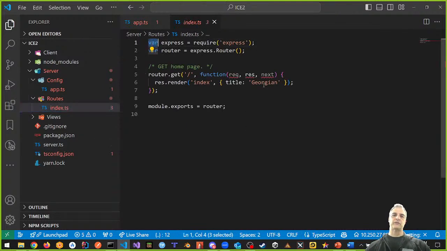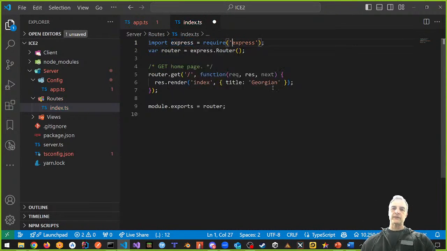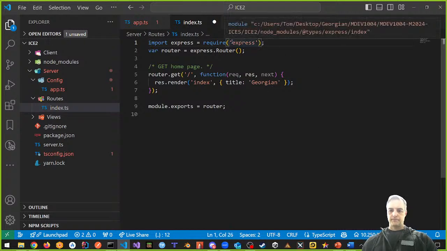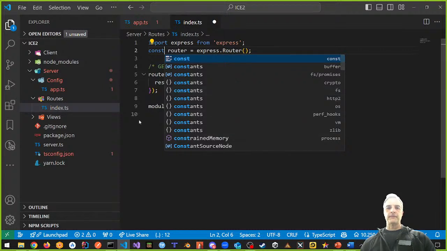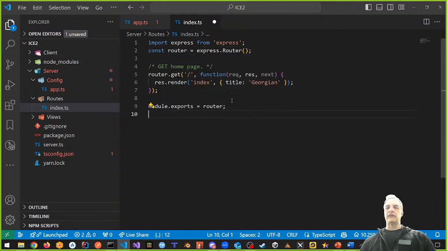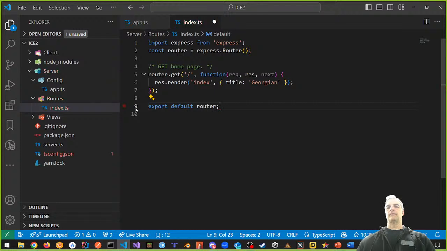We're going to move this from var express to import express from express. We don't use var. We're going to use const for the router. And everything is good except for this part, which is going to be export default router. And that, my friends, fixes the router problem.